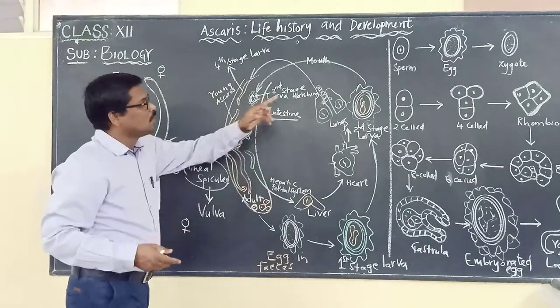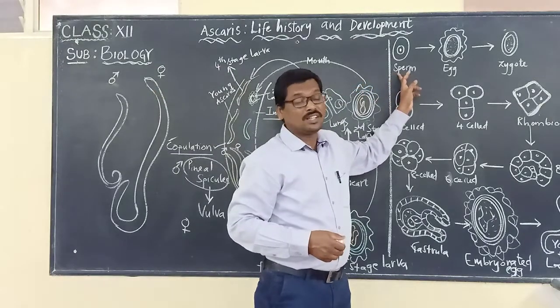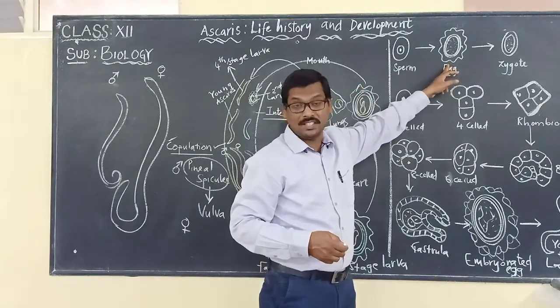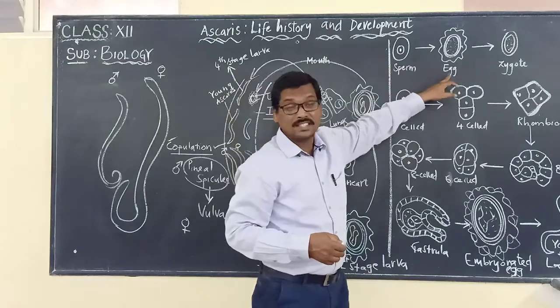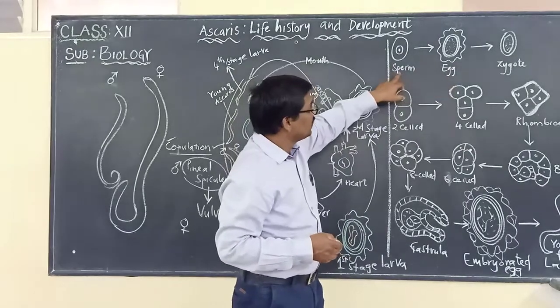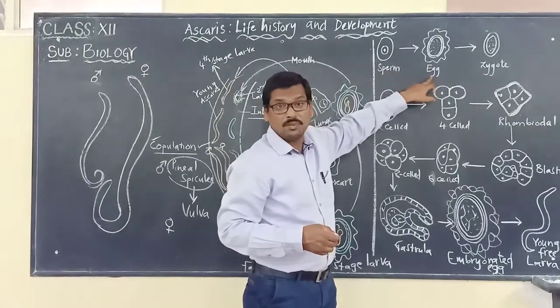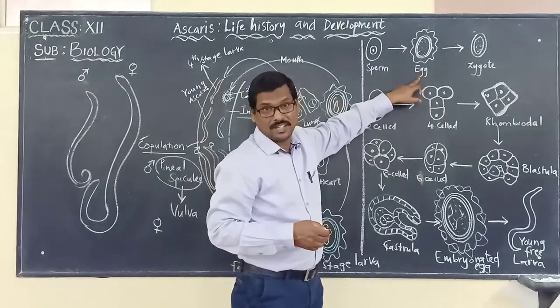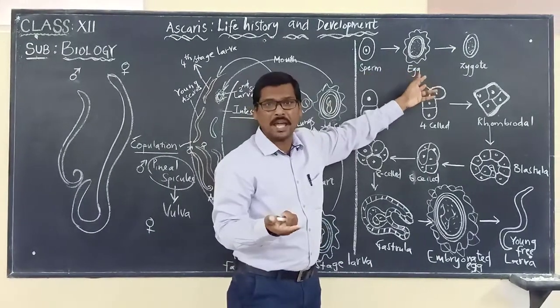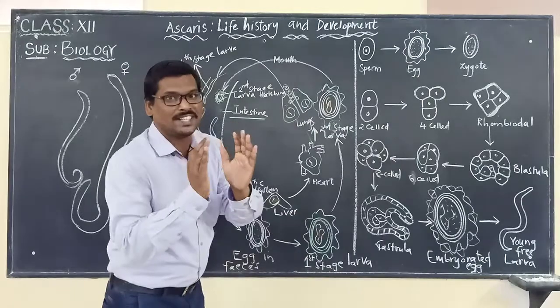Now these sperms are involved in fertilizing the eggs. The sperm fuses, the male gamete with the female gamete. That we call fertilization.